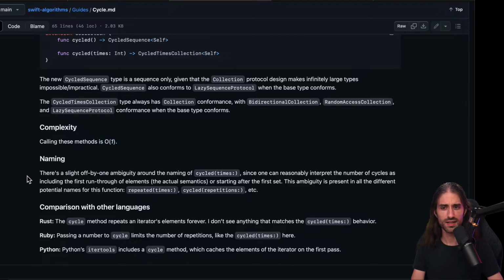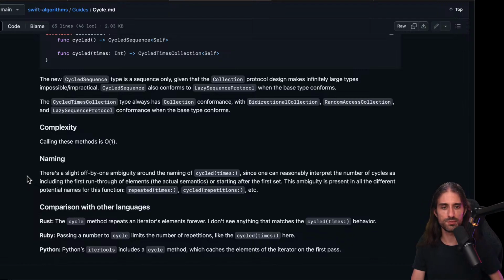And for the naming, there's a slight off by one ambiguity around the naming of cycle times, since one can reasonably interpret the number of cycles as including the first run through of elements, which is actually the case, or starting after the first set. So if you say cycle 3 times, does it mean that you say it 1 time and then 3 times more, or does it mean that you say it 3 times in total, which is the case here?